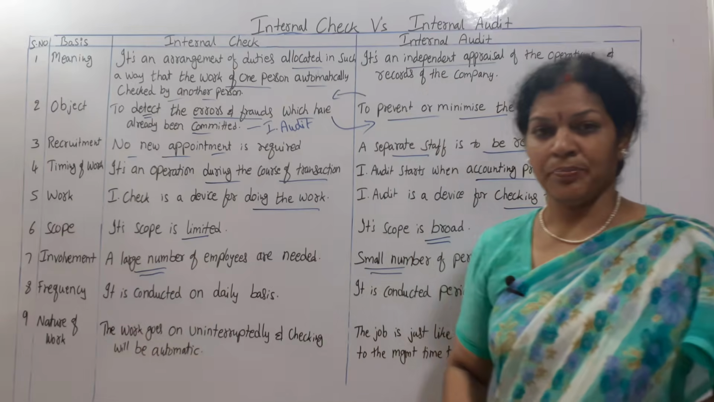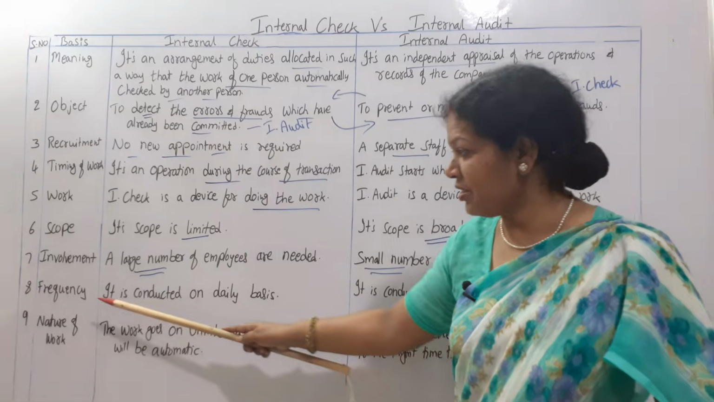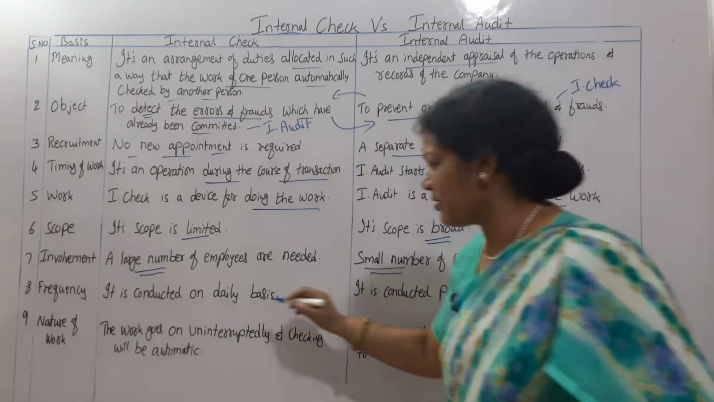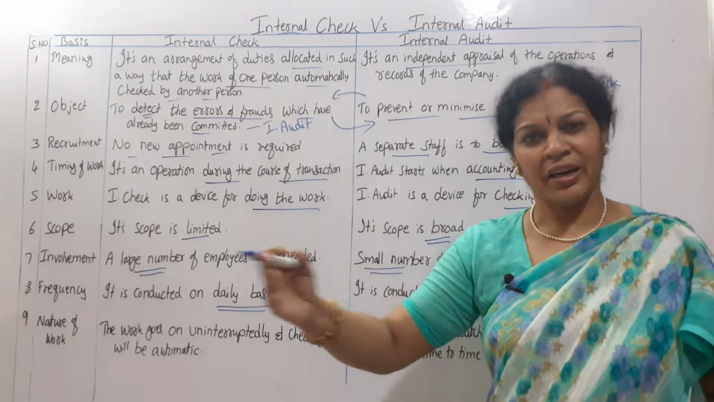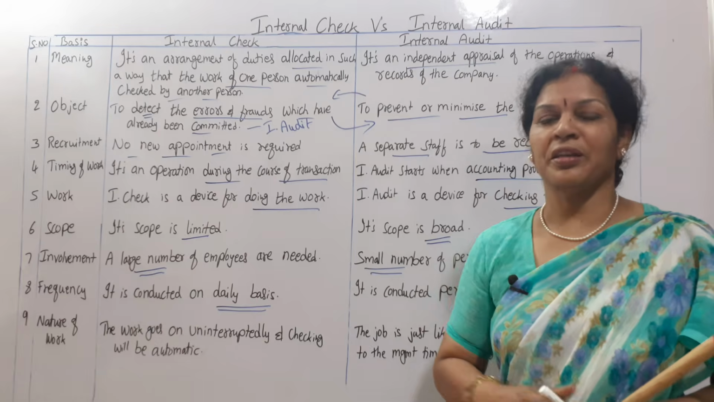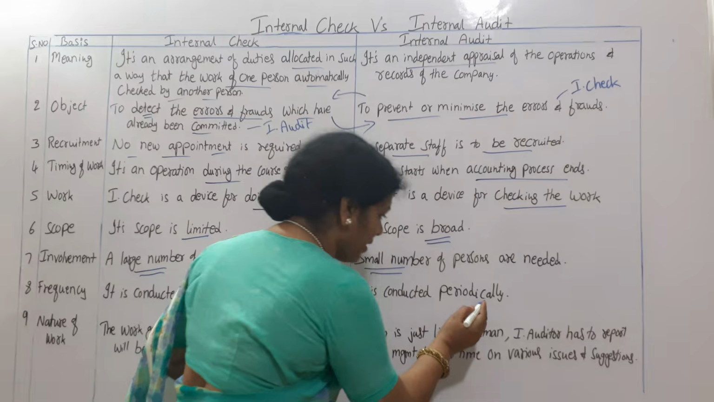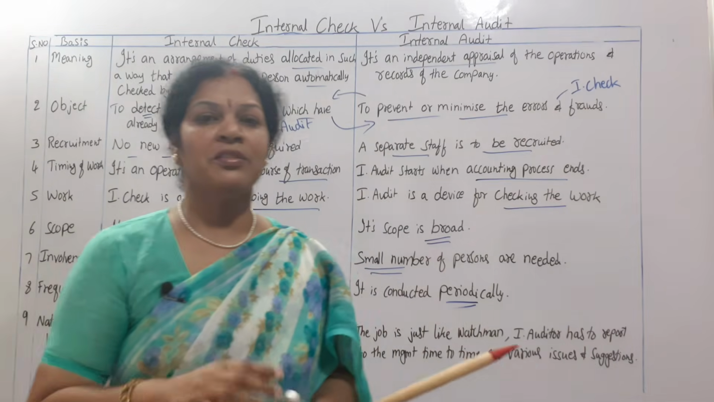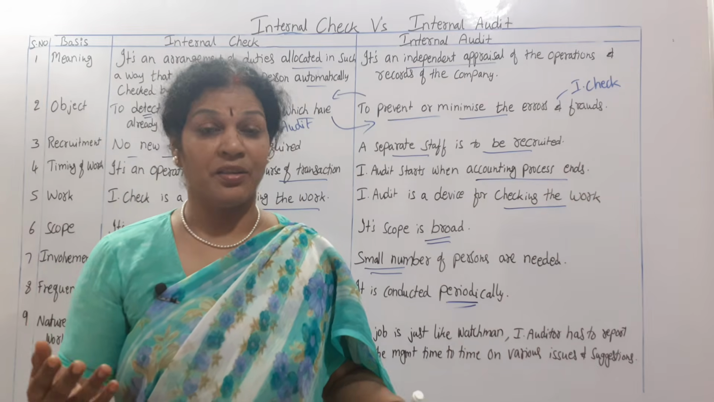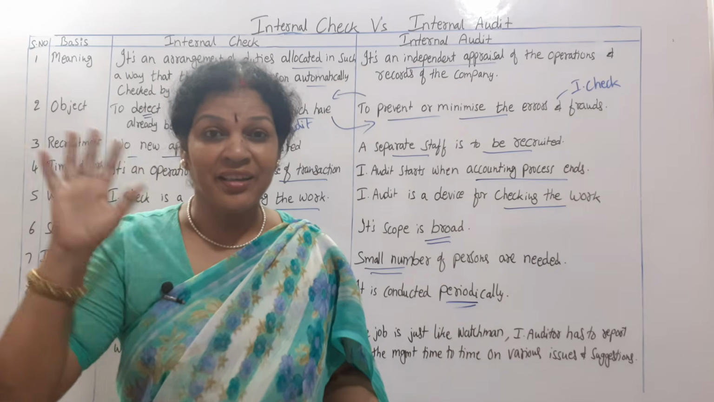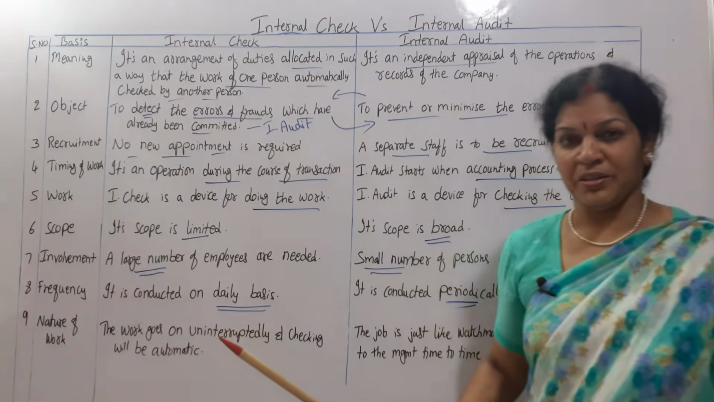Next one, frequency. How frequently we conduct the internal check and internal audit. In the internal check, it is conducted on a daily basis. Daily transactions, daily accounts are recorded, and at the same time the transactions are simultaneously checked. That is why it is a daily basis. Whereas here it is conducted periodically. Periodical means once in a while, maybe yearly once, twice, thrice, four times, quarterly. Internal audit takes place periodically, but not on a regular basis, whereas internal check is on a daily basis.